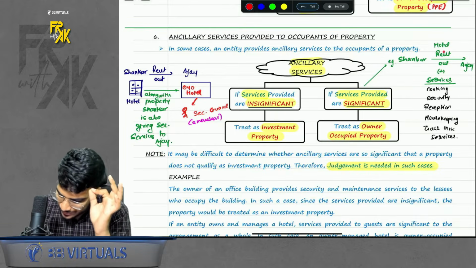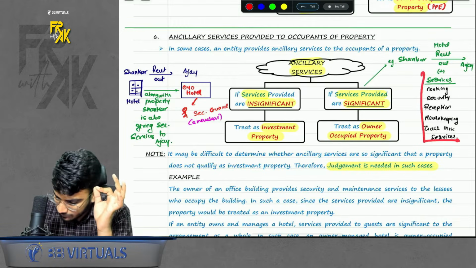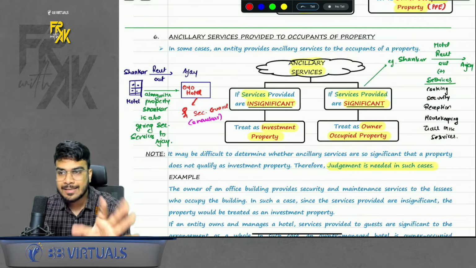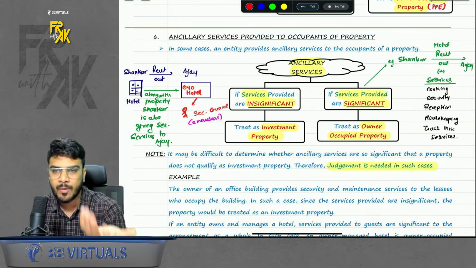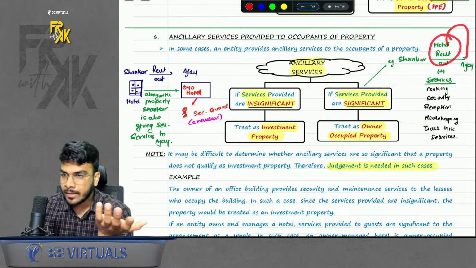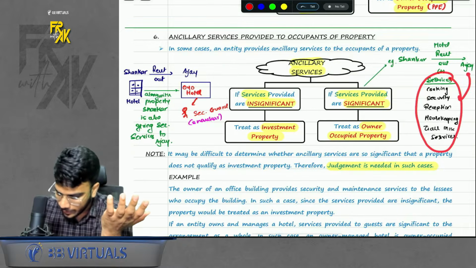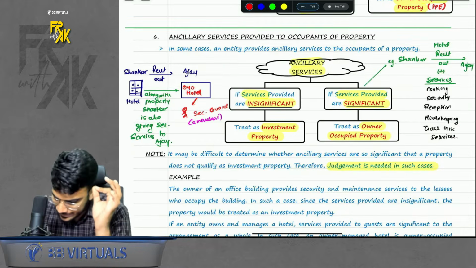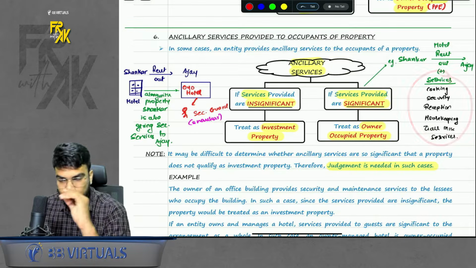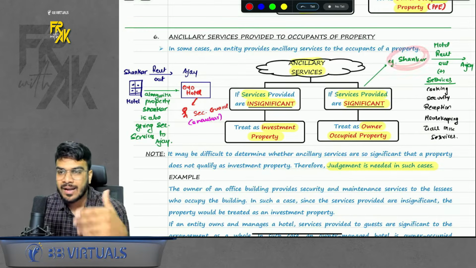But what if you are giving the property, and along with that you are giving all the services: cooking, security, reception, housekeeping, and all services? So you are providing the hotel to the tenant, and the services also to the tenant. So in that case, we will treat the ancillary services given as significant. So it is as good as you yourself are running the hotel, right?